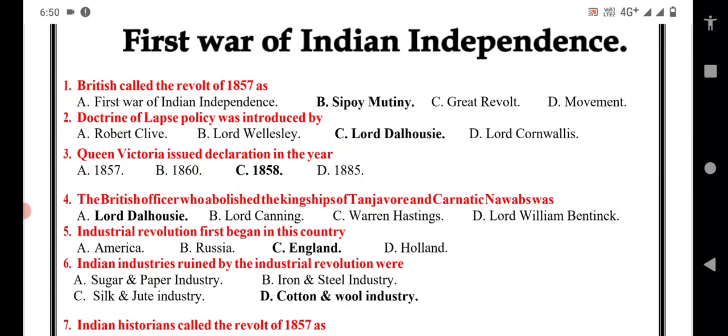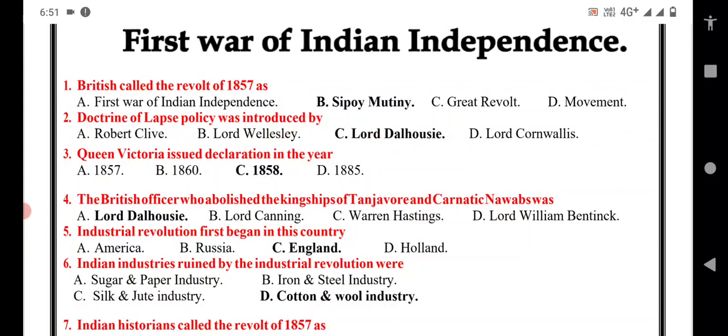Queen Victoria issued the declaration in the year 1857, 1860, 1858, or 1885? Here C option is the correct answer. In 1857 the Great Revolt took place. 1860 is also one of the important dates. 1858, Queen's Declaration, and in 1885 the Indian National Congress was established. So C option is the correct answer.